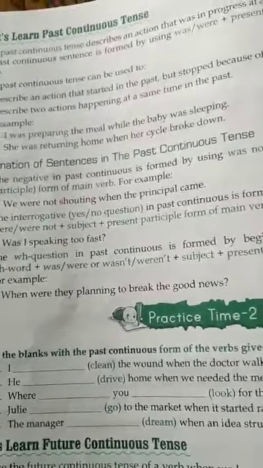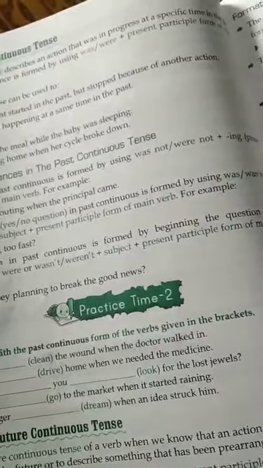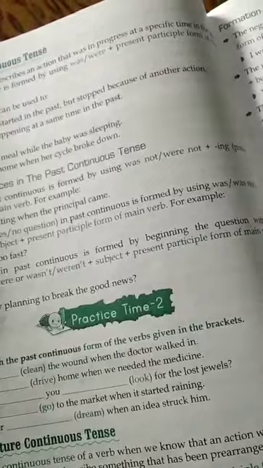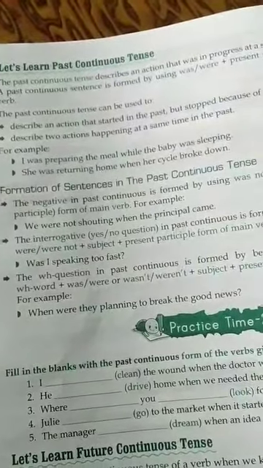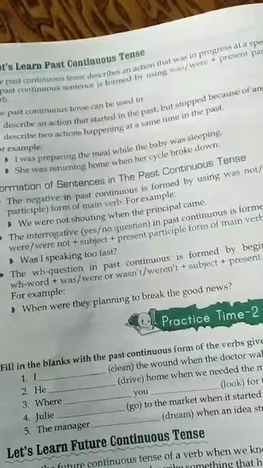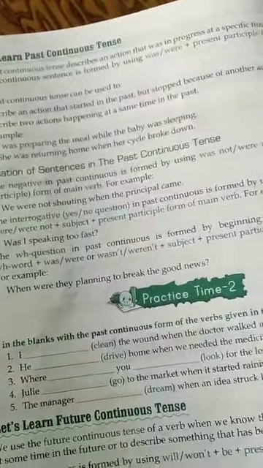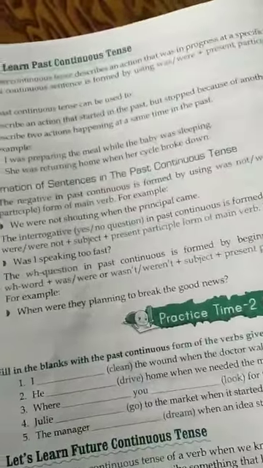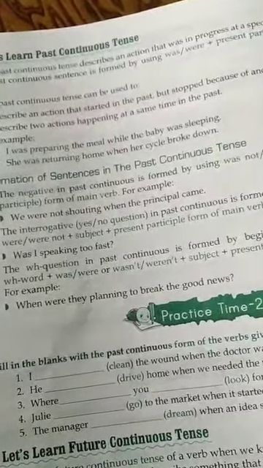The interrogative yes no question in past continuous is formed by using was or were plus subject plus present participle form of main verb. Present participle form means ing form of main verb. For example, was I speaking too fast?